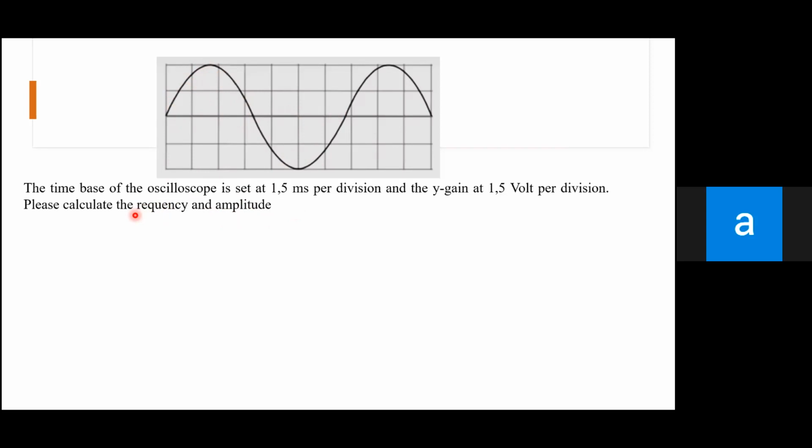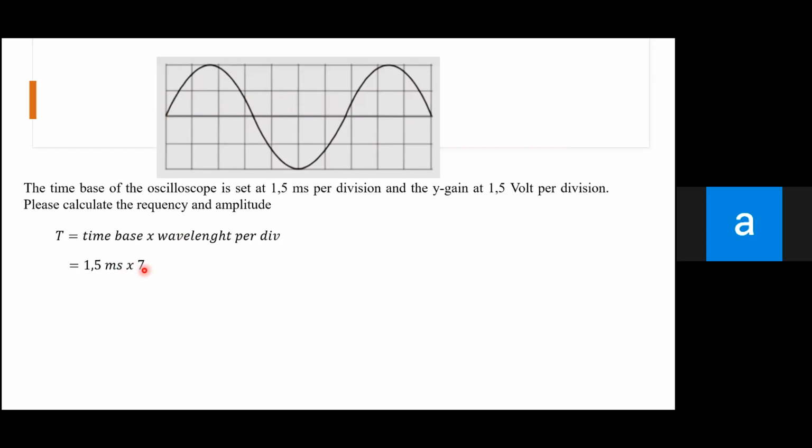Frequency is time base times wavelength per division. I told you the wave starts from here and finishes at this point. So how many squares consist of a single wavelength? Let's calculate them. 1, 2, 3, 4, 5, 6, 7. Let's say 7 squares in a wavelength.